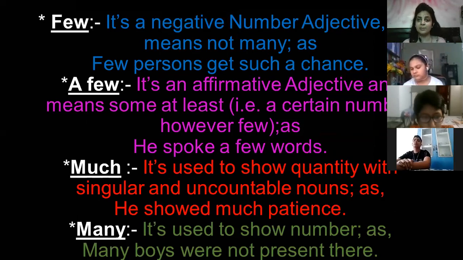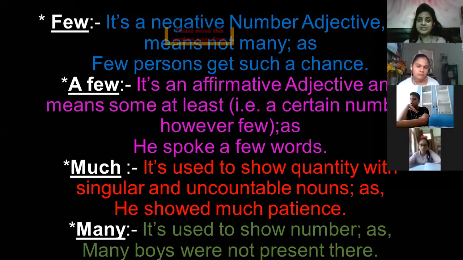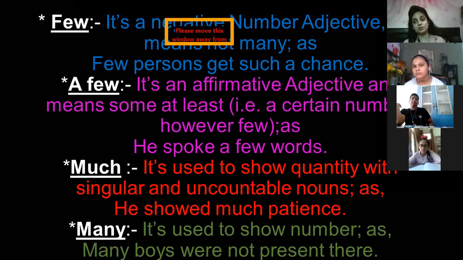It is a negative adjective that means not many. It means the same thing. जैसे हमारे पास little में था, little means nothing, almost nothing. So the same thing is here. Few means almost nothing. It comes in negative sense. For example, few persons get such a chance. Persons are always countable noun, as I spoke before. Fine. As I told, little is used with uncountable and few is used with countable. Knowledge was uncountable and persons are countable. So few persons get such a chance. It means almost there are no persons who get a chance.